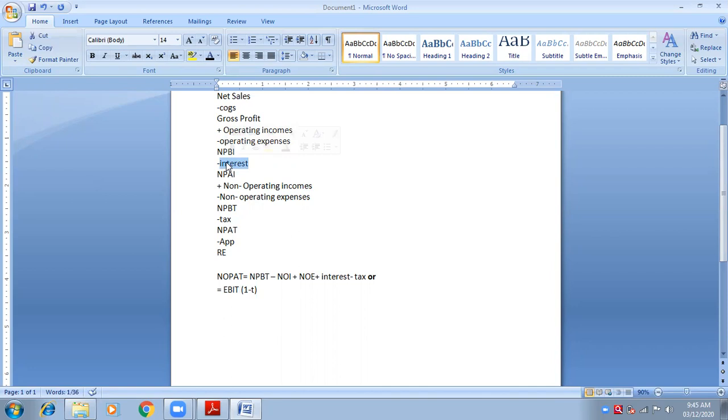It is not deducted. Remember, we are standing on net profit before interest. Before means interest is not deducted from EBIT. If it is not deducted, why will I take it out and add it back? Here I was adding because it was included in net profit before tax. When I was going in reverse from net profit before tax, interest was deducted in between. Therefore, I added it back.